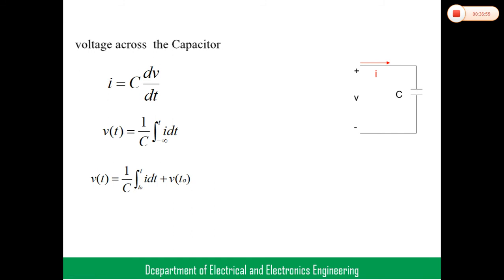Differentiation and integration cancel out, then we get V of t equal to 1 by C integral I dt. If you mention the initial condition, that is V of t naught, then V of t equals 1 by C integral I dt over a period of time, t naught to t. So this is the voltage across the capacitor. If you do not mention initial conditions, V of t equals 1 by C integral I dt. If you mention the initial conditions, plus V of t naught. That is the voltage across the capacitor, right?